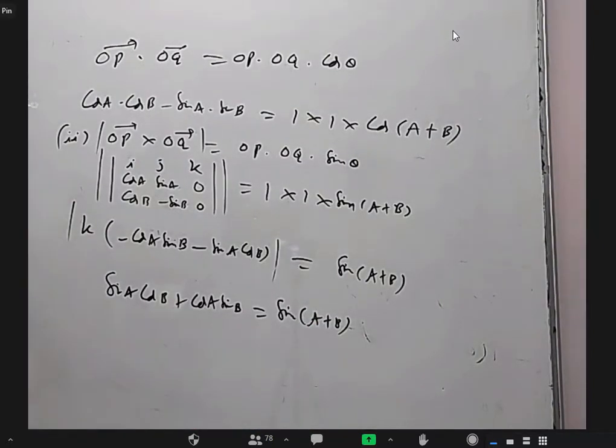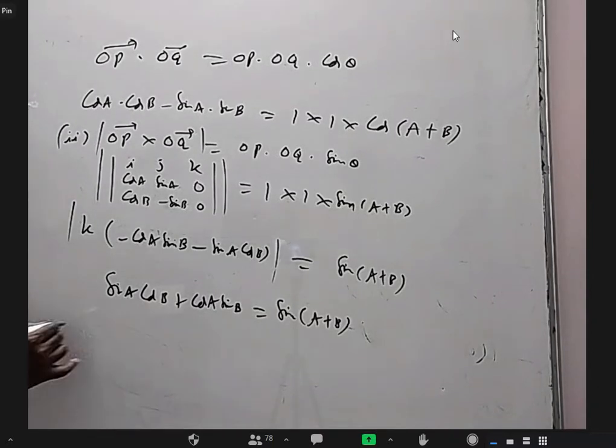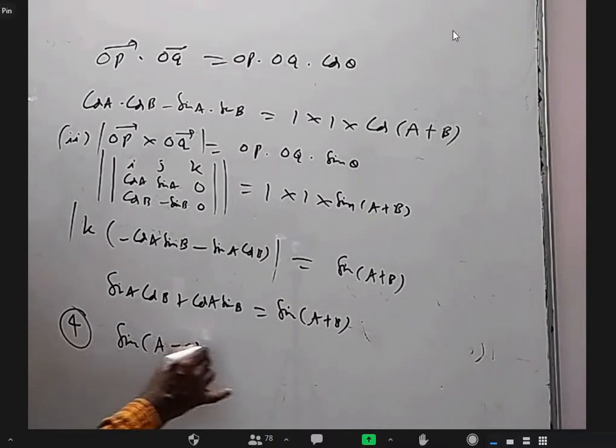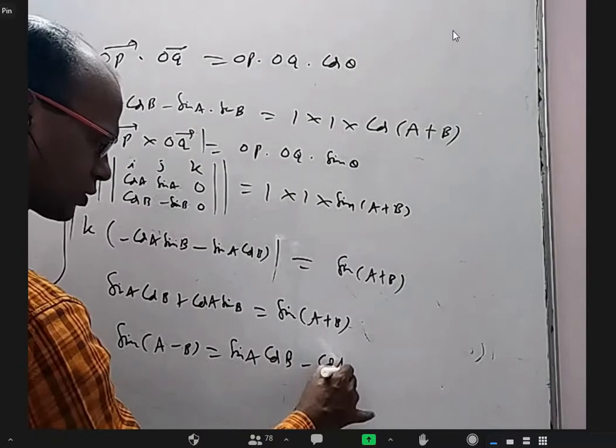I would have proved sin(A minus B) in the very first one. It's okay, not a problem. I'll not prove it. I'll just state it as the fourth point: sin(A minus B) is equal to sin A cos B minus cos A sin B.